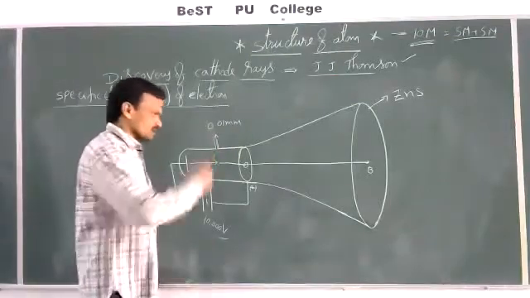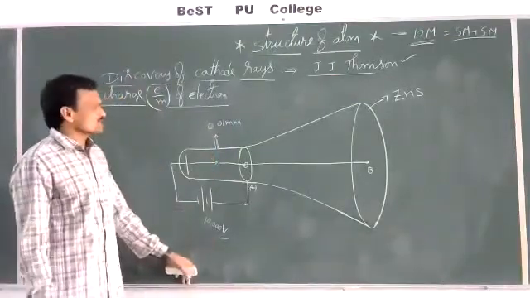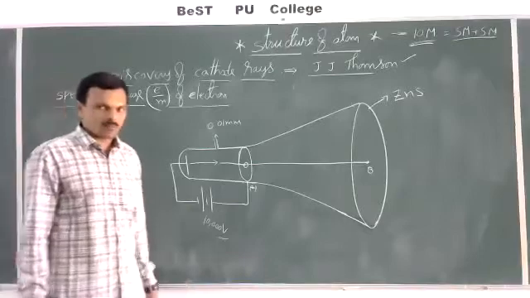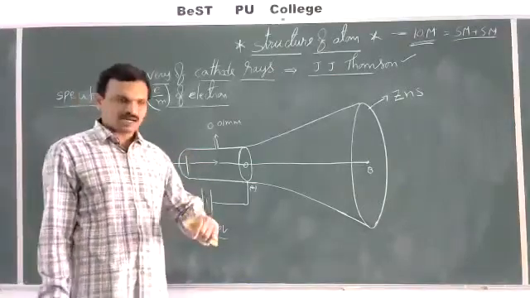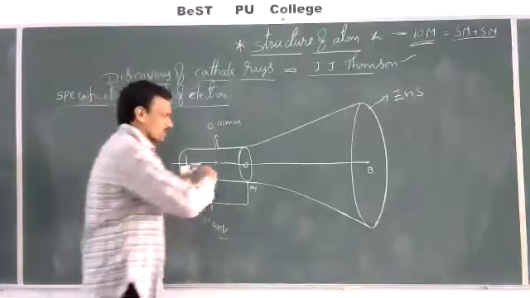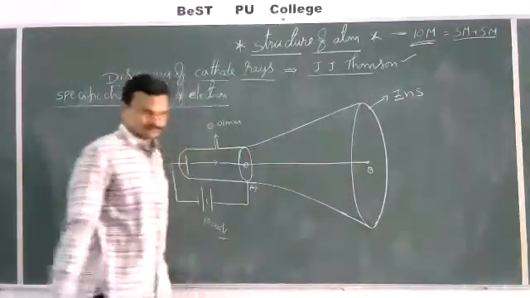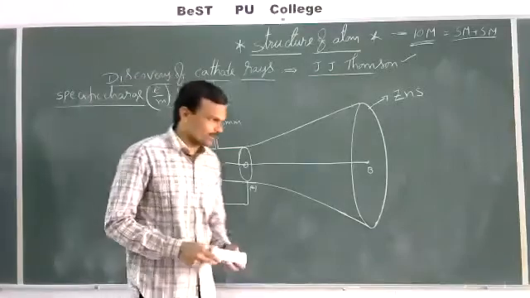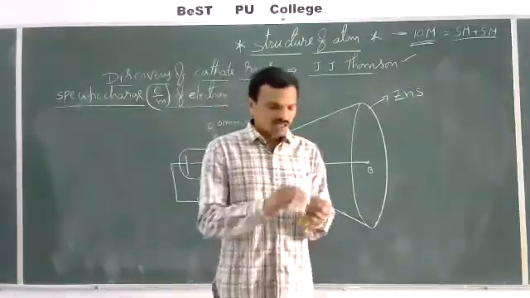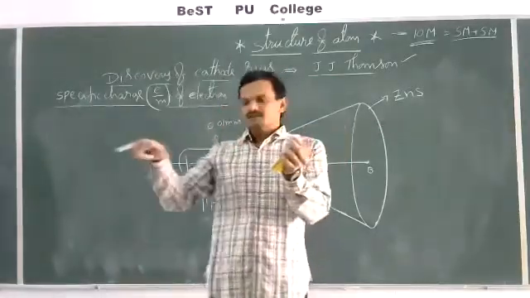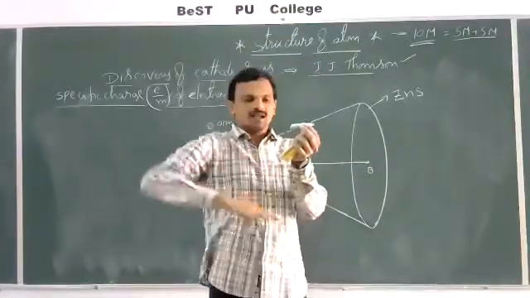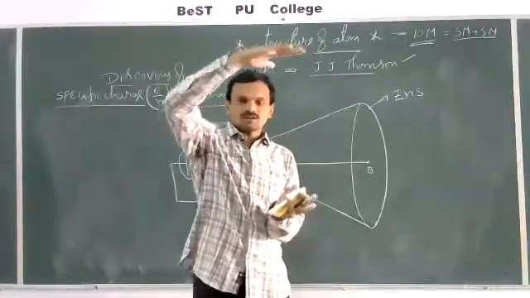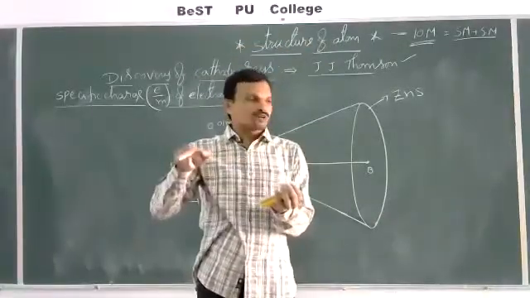Now, what J.J. Thomson did is, he applied both an electric field as well as a magnetic field perpendicular to the path of the cathode rays. For example, like this cathode rays are traveling. Then he placed one electric plate here and one electric plate here, positive and negative plates, perpendicular to the path of cathode rays.